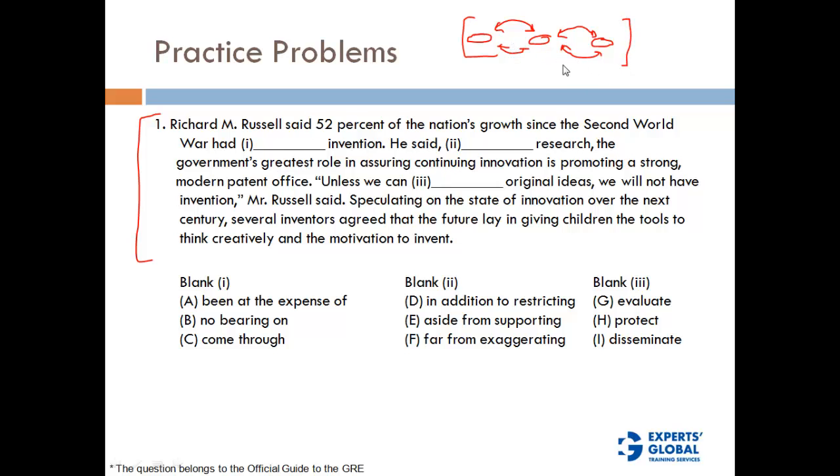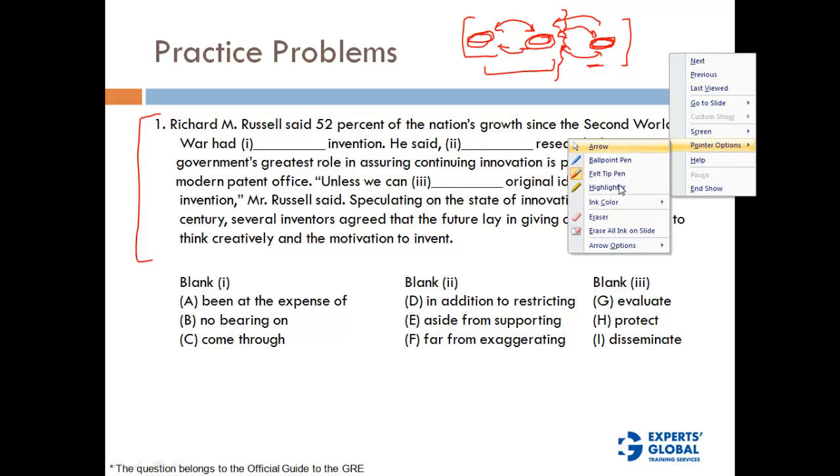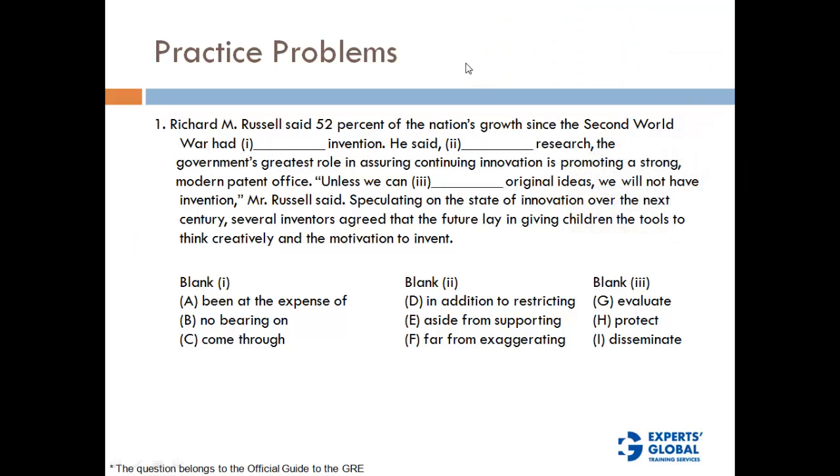So if we get one of them, we should be able to lead to the second one, right? But in the 3 blank question, you will mostly see that one of these blanks is not so tightly connected to the other two. So in a lot of questions, this blank in a way is kind of a separate question, and these 2 blanks in a way are a separate question. So that is one thing that is different in 3 blank questions. Now this may not be true in all the 3 blank questions. There may be some difficult ones in which we really need to understand the meaning of the sentence and try to understand the interrelation among the 3 missing blanks, but mostly it is 1 blank plus 2 blanks, that kind of thing.